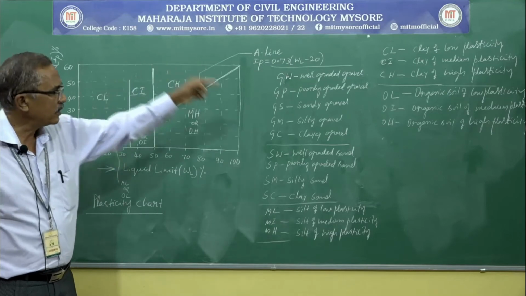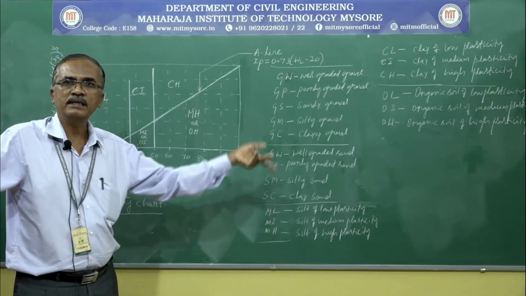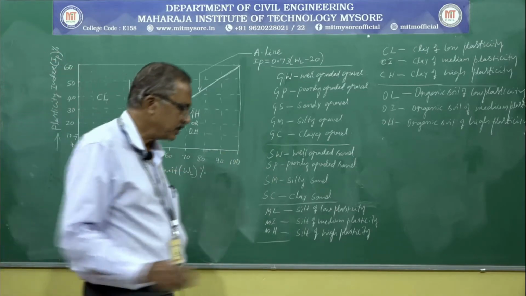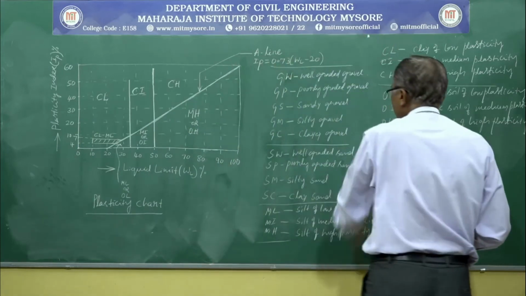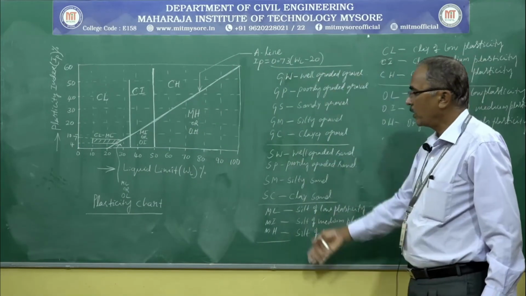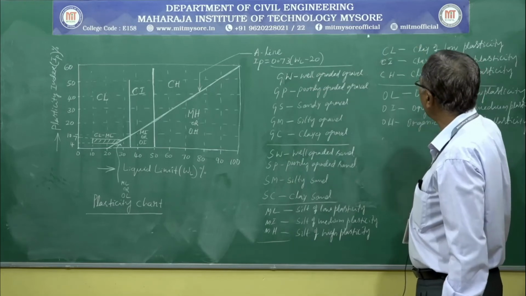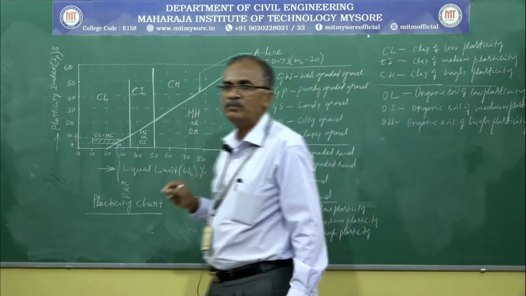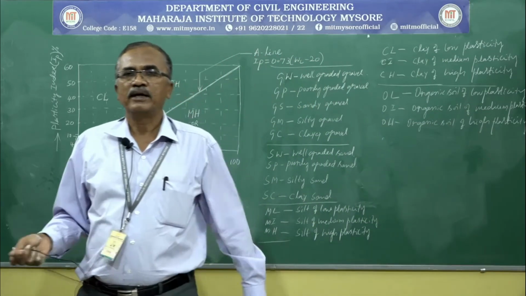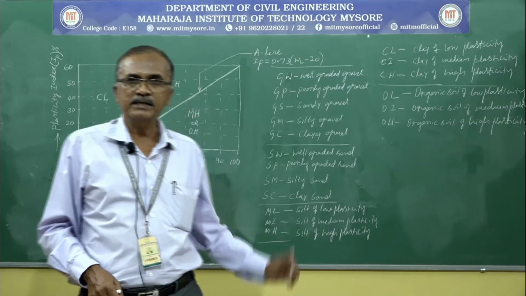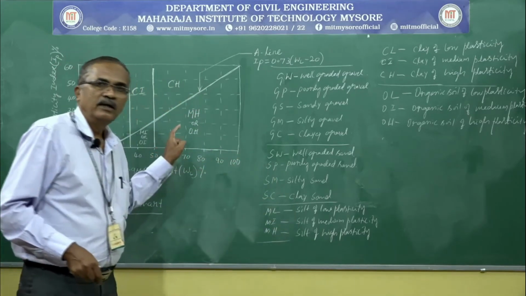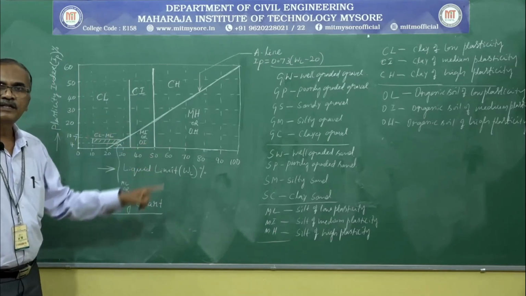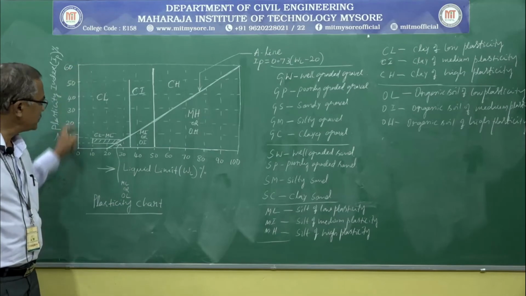Here, along with classifying soil, if the soil is in combination with other materials, meaning it is a group, it can be like this. Along with group symbol and soil symbol, we can use it like this. So all these things you have to write when it is expected to explain the plasticity chart. For both the cases, plasticity chart is important. Also, to solve numerical problems, to classify the soil, it is required to draw this plasticity chart.